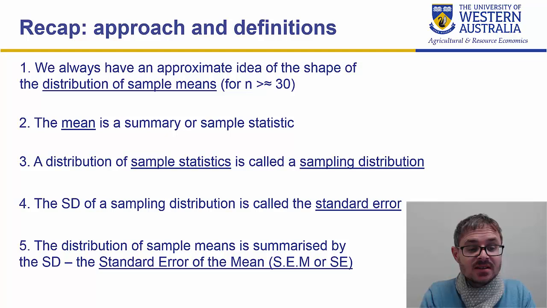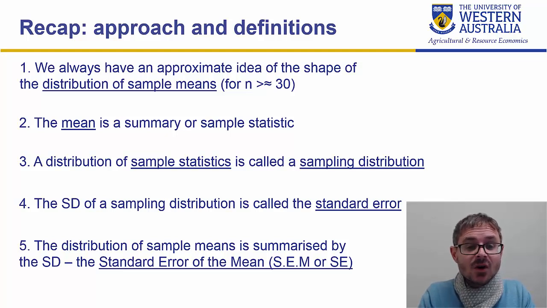It's a sampling distribution, and we call the standard deviation of a sampling distribution the standard error. So the metric that we use to summarize the distribution of the sample mean is the standard error of the mean, or most people just say standard error, because it generalizes to many other cases, but in this specific case it's the standard error of the mean.